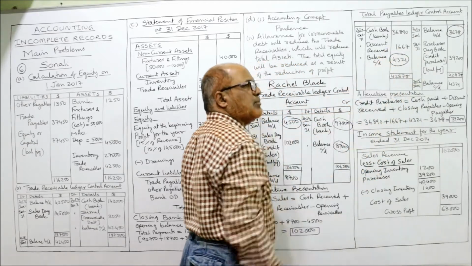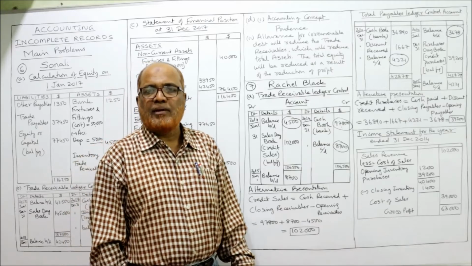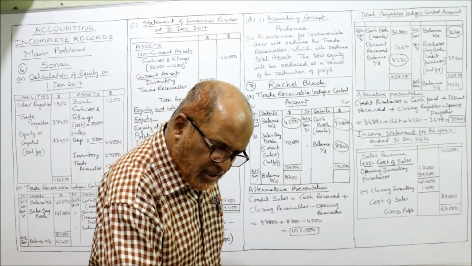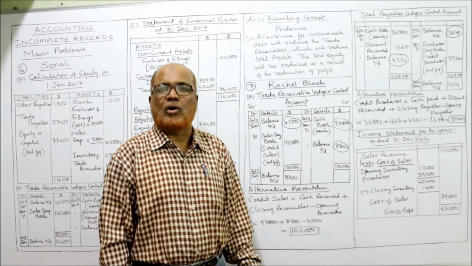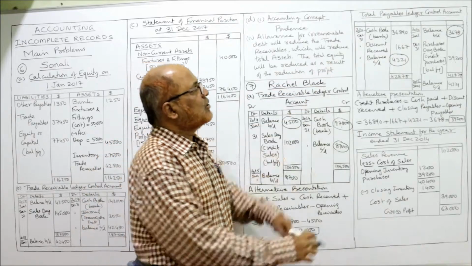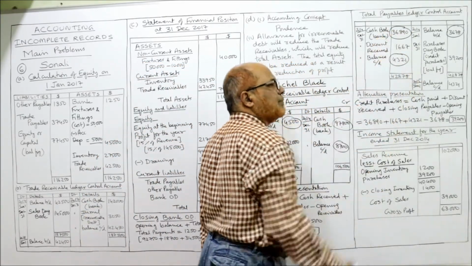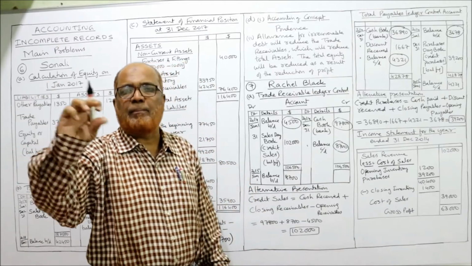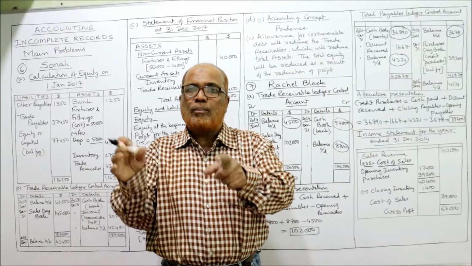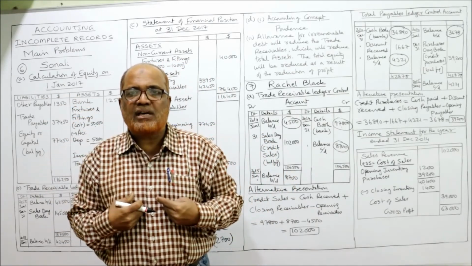Opening balance, closing balance. Now cash paid to payables. Cash paid to suppliers is given in the problem: 36,890 is the cash paid to payables. Entry will be payables account debit, bank account credit. Next, discount allowed by the supplier. When the supplier allowed discount, we have received it.